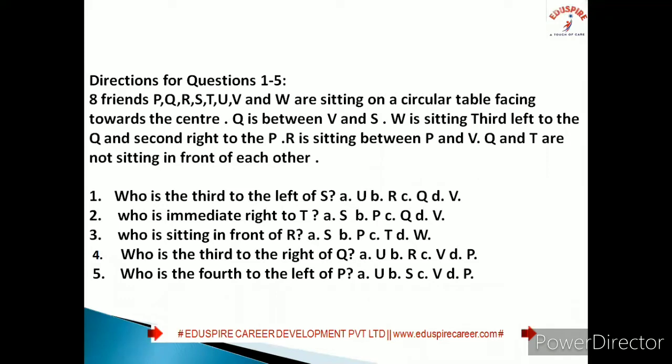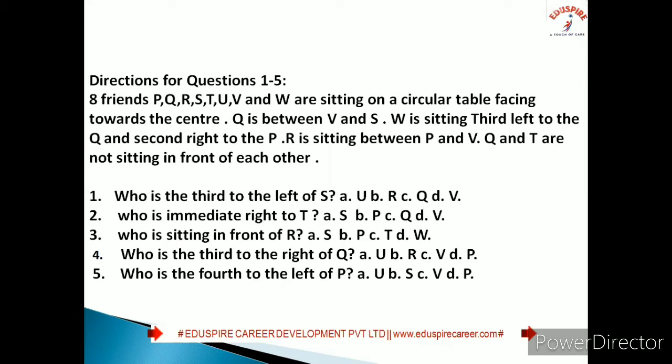Today we are going to have a discussion on a circular seating arrangement question. The question goes like this: 8 friends P, Q, R, S, T, U, V and W are sitting on a circular table facing towards the center. Q is between V and S. W is sitting third left to the Q and second right to the P. R is sitting between P and V. Q and T are not sitting in front of each other.